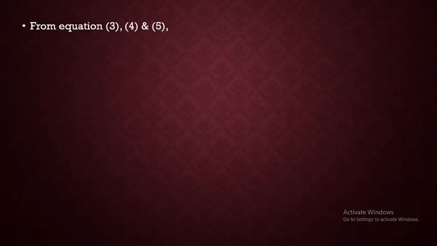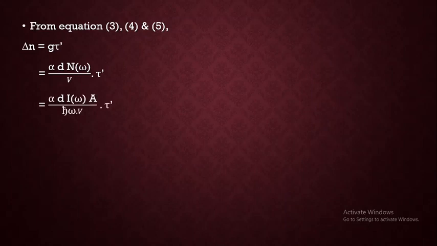For that, we are using equations number 3, 4 and 5. We have equation number 3 as delta n is equal to G into tau dash. In place of G, we can substitute the value of G from equation number 4, which is alpha D n of omega by V into tau dash. Again, from equation number 5, the value of n of omega is I of omega into A divided by h cross omega.